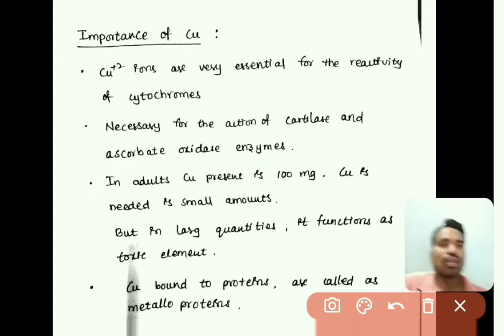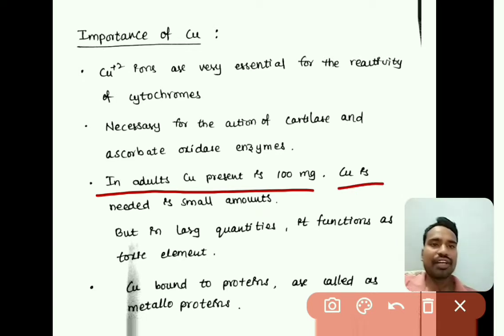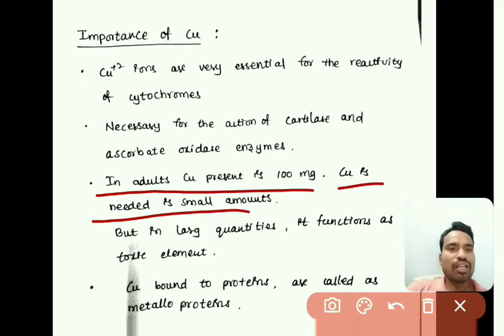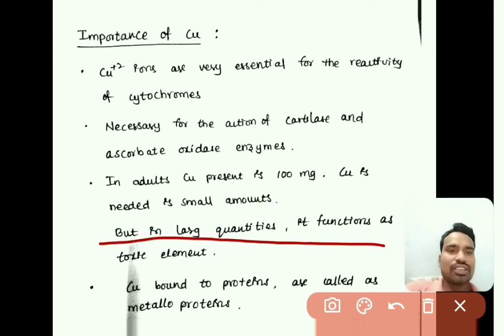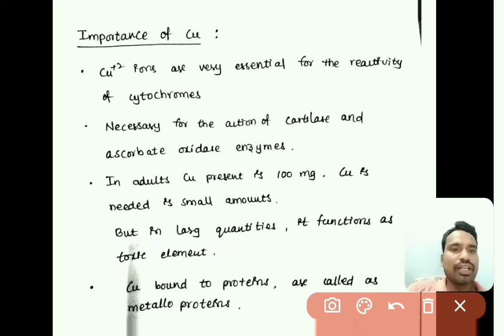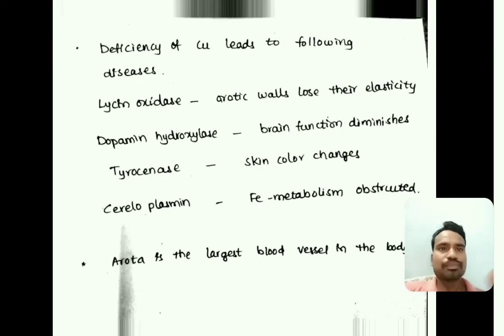In adults copper +2 is present at about 100 milligrams. Copper is required in very small amounts, but if it is present in large quantities it functions as a toxic element. When we consume copper in large quantities it is toxic. And when copper is bound to proteins, those are called metalloproteins.